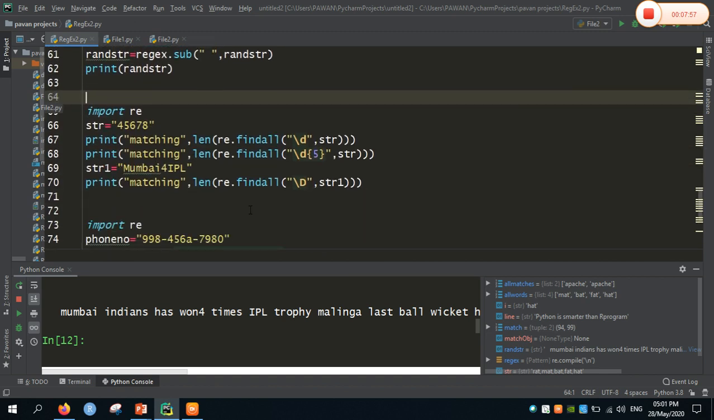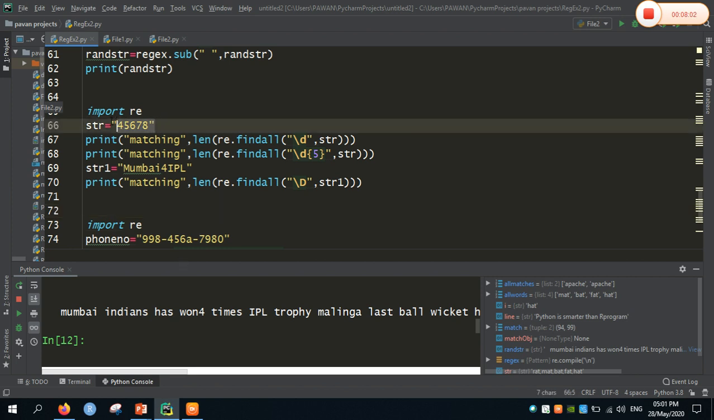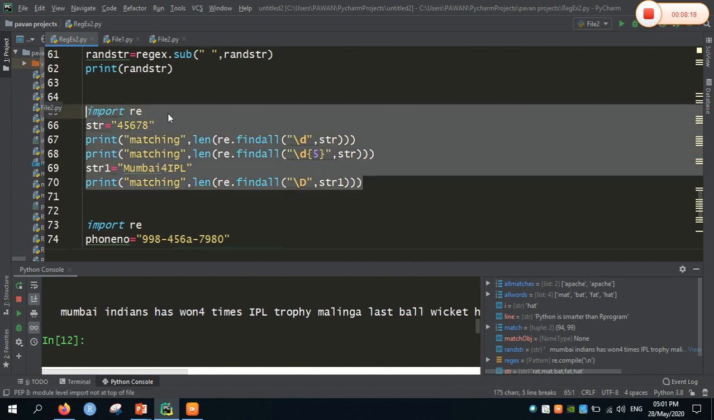So lastly, I am going to find a particular pattern. That is, for a given string, I am going to find the numbers in it. So in order to find the numbers in a given string, pass \d as a regular expression, and in order to find a group of non-digit characters, pass \D, that is capital D, as a regular expression. So let me run the code first.